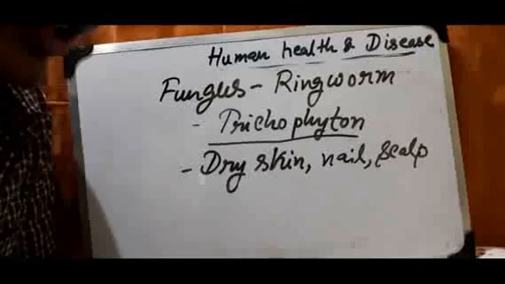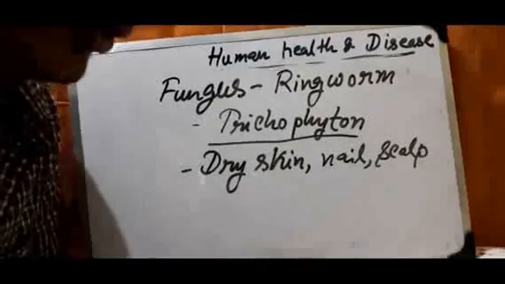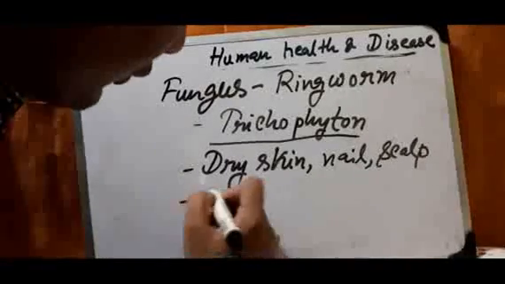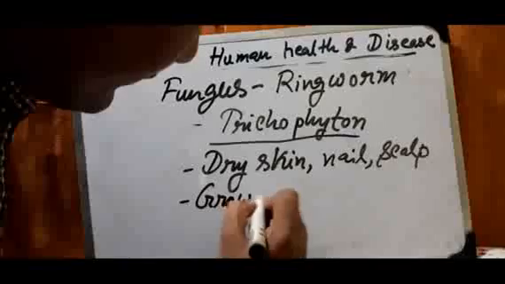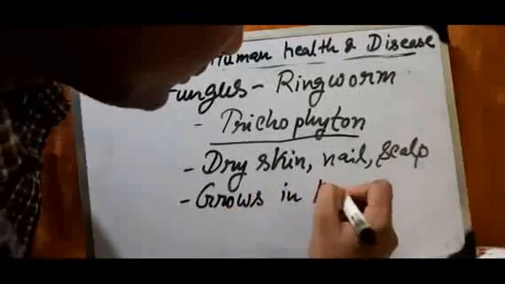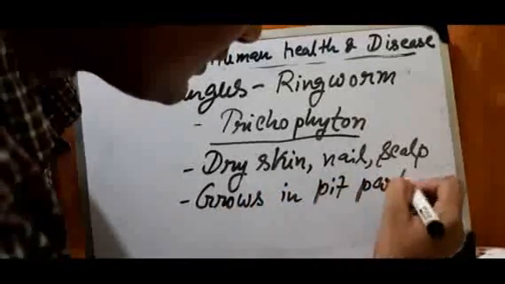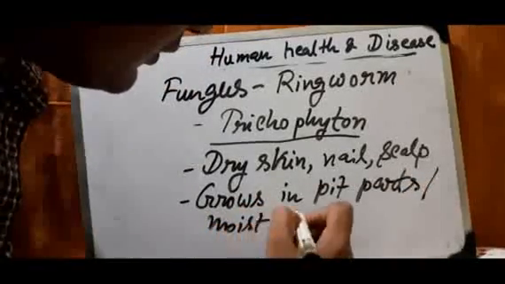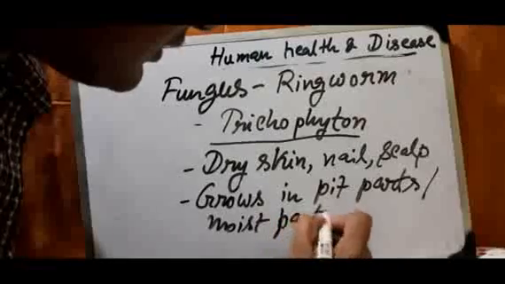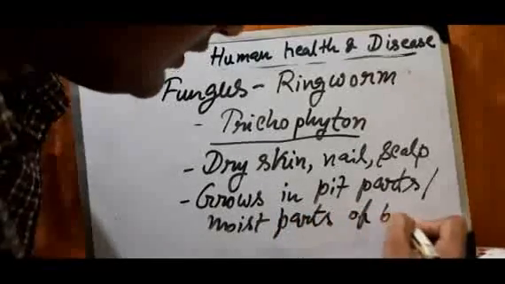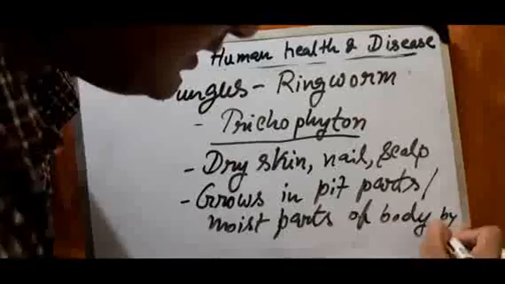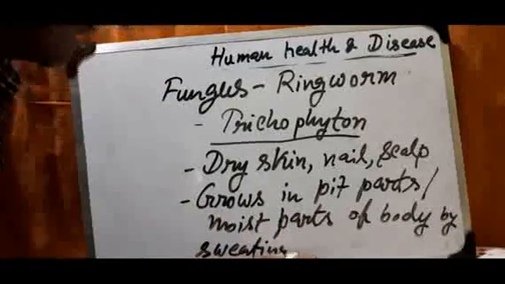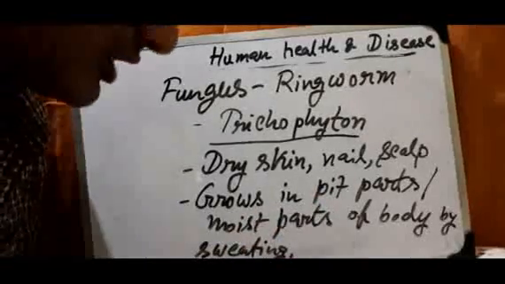So this ringworm, it can grow in which region? The ringworm, this fungus, write down, grows in pit parts or the moist parts of the body by sweating. Mainly by the sweating it grows up.